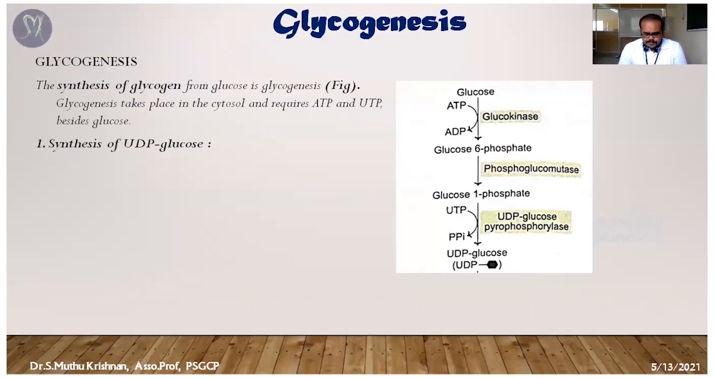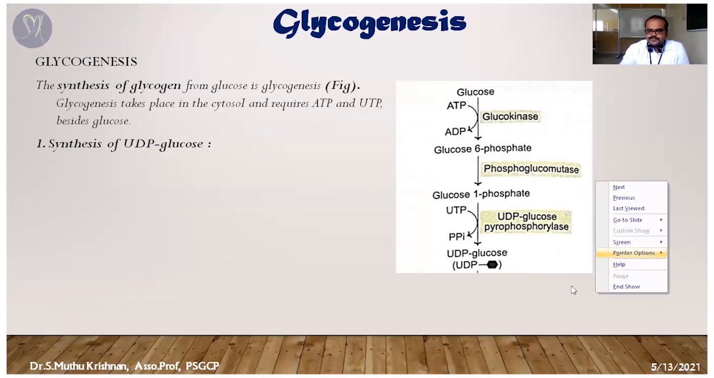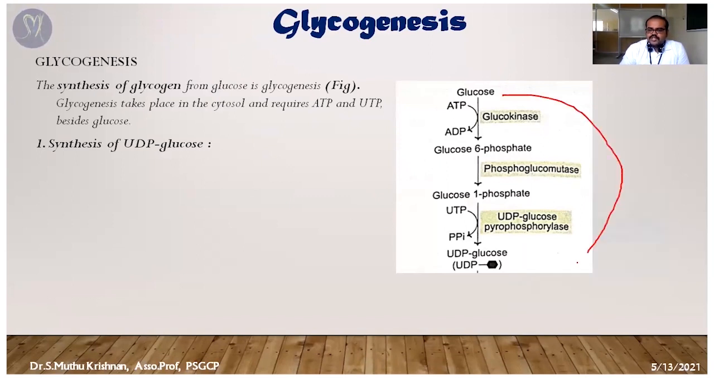So the first step, synthesis of UDP glucose, because in the glycogenesis process the first step is that glucose is converted into UDP glucose. We have divided the glycogenesis process into 4 steps. The first one is synthesis of UDP glucose. So in this step, glucose is converted into UDP glucose.